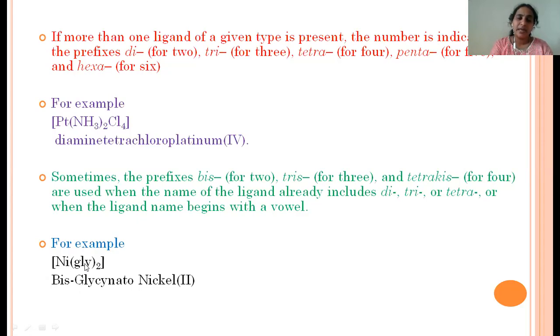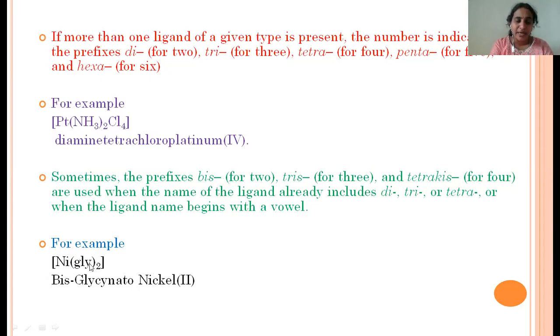Whenever polydentate ligands are present in the complex, instead of using di, tri, tetra, we have to use bis, tris, and tetrakis. Coming to the nomenclature of this complex, a total of 2 ligands are present, so we write bis.